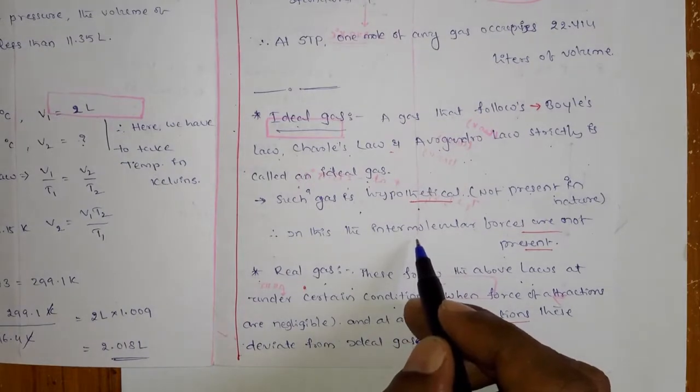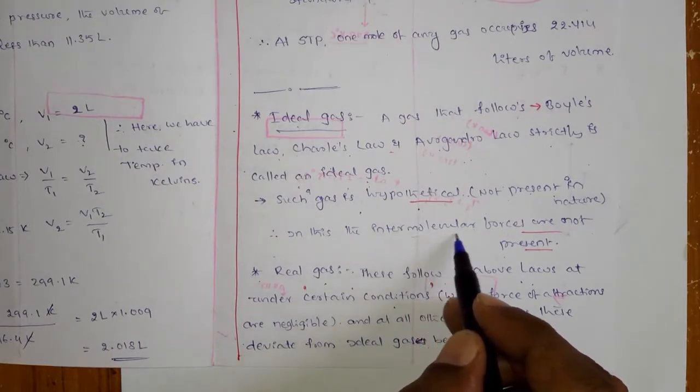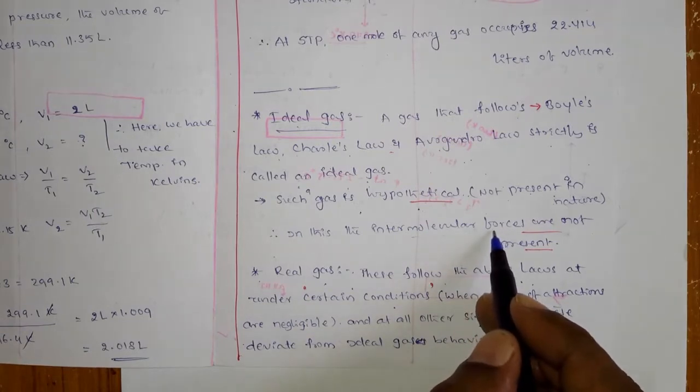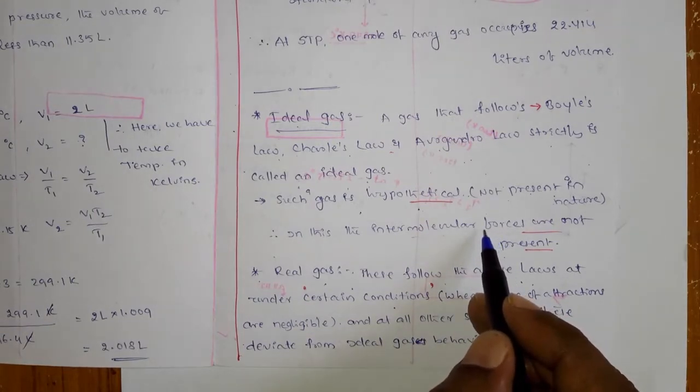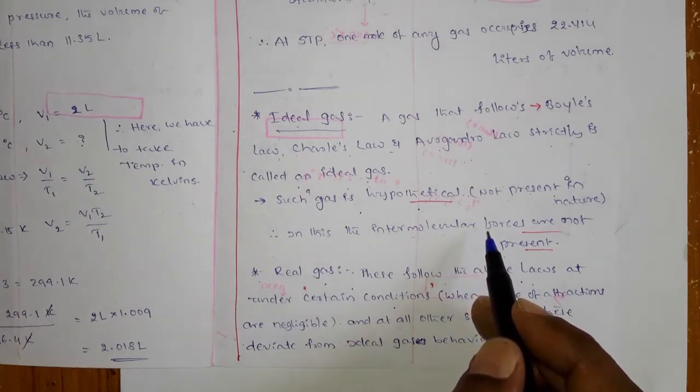Because in general, between the gas molecules, you know that there are some intermolecular forces. Initially I said intermolecular forces in gases are negligible, but still there is some force of intermolecular attractions. So if we consider those, there is no ideal gas in the universe.